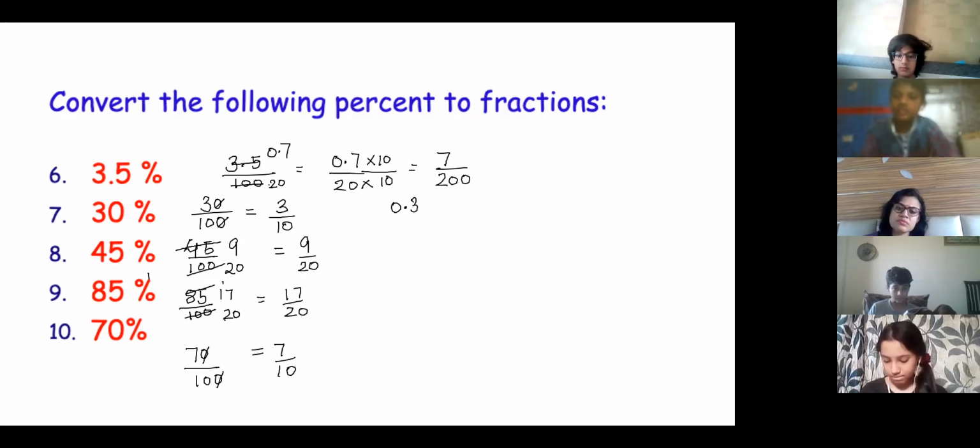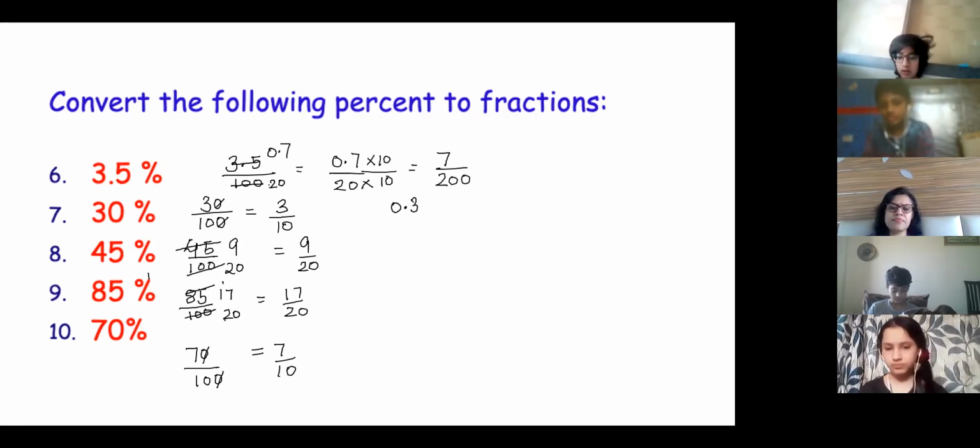7 by 10, 7 by 10 will come directly. No need to do much, because whenever there are zeros, you can cancel zeros. 10 from 10, 20 from 20, you can cancel. So 7 by 10, we can directly do it like that also, na?